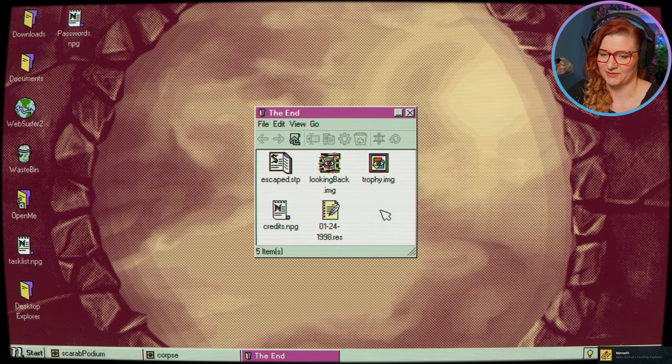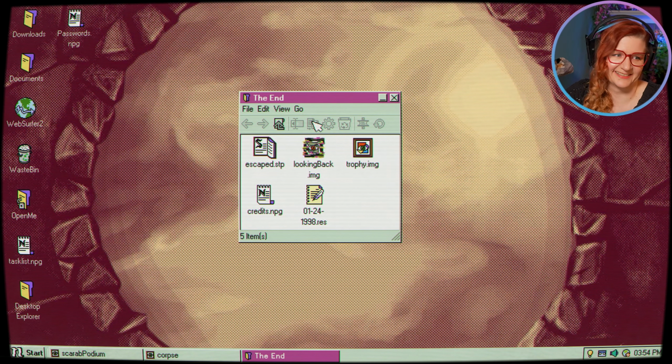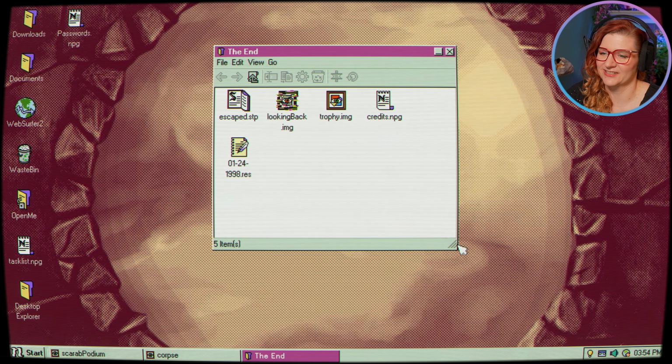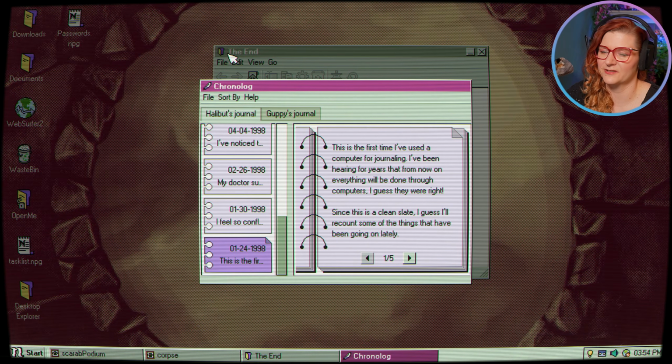The end. Okay, so now we've beat Halibut's Desktop Explorer. So yes, obviously we've been here for a while. It's been quite a still adventure after the initial tutorial. So we've got another Chronologue. This is the first time I've used the computer for journaling. I've been hearing for years that from now on everything will be done on computers. I guess they were right.